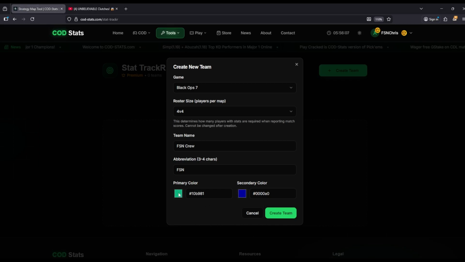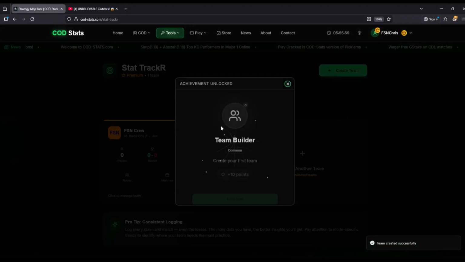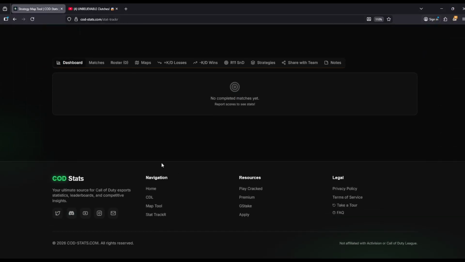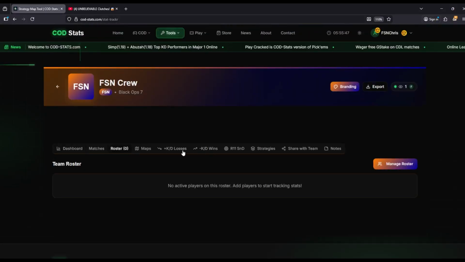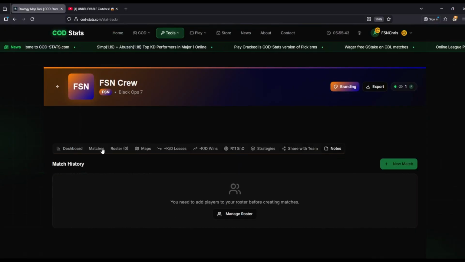Let's use my color scheme. People don't know this because I don't really have a branding kit, but it's actually orange and blue. As you guys know, I'm a Knicks fan, so kind of ironic that it ended up that way. I did not intend for it to be that way, but those are the colors I liked for the branding. So with this, you can add a roster, and then you can track all your stats, which is amazing.